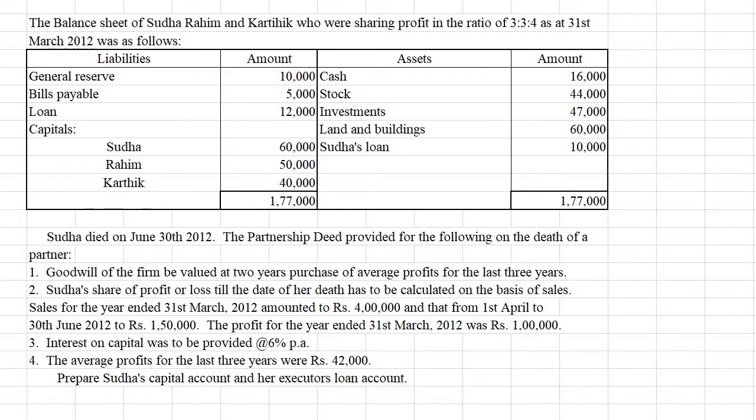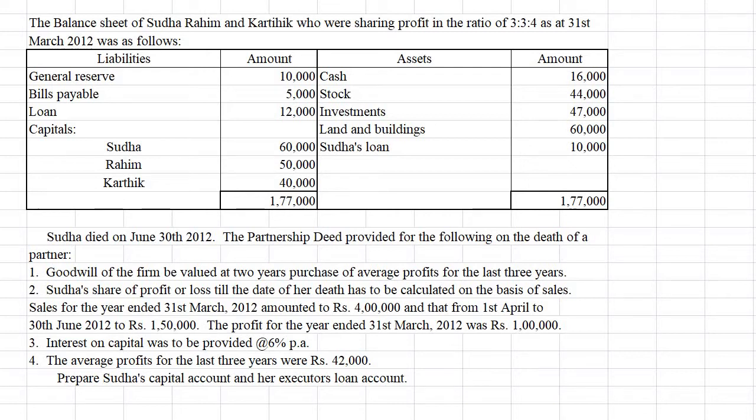So this question is related to calculation of profit up to the date of death on the basis of sales. That is the speciality of this problem. In the next problem we will discuss calculation of profit on the basis of the period.